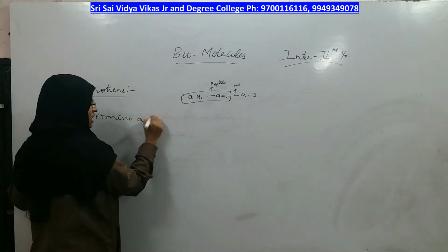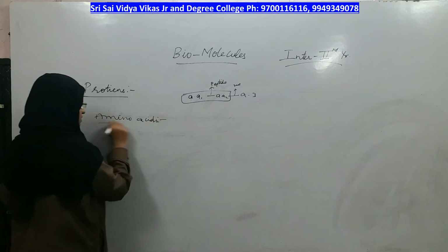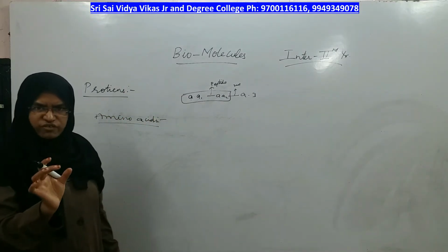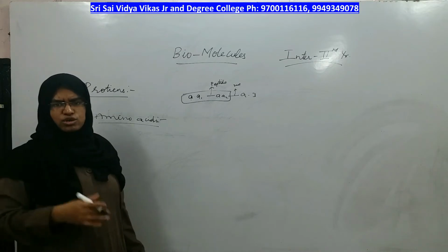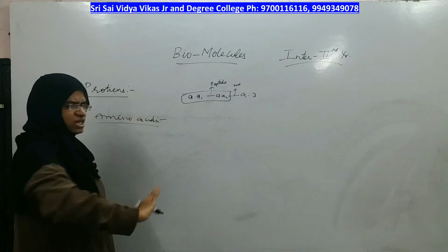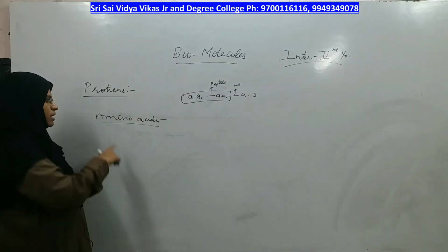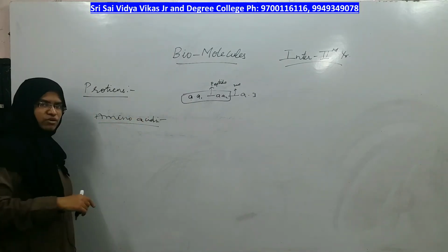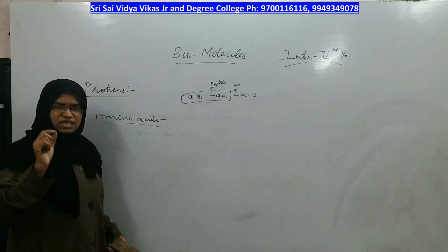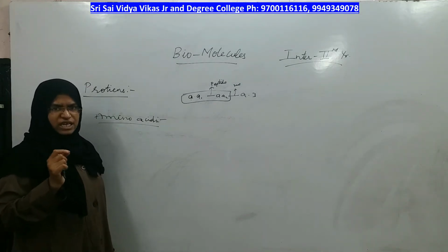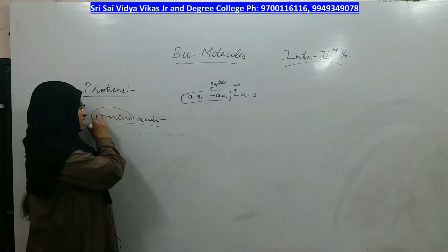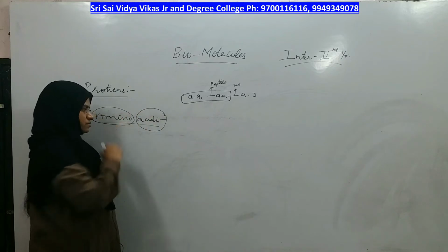What are amino acids? That we will study. For carbohydrates, we saw the introduction of carbohydrates and then moved on to glucose and fructose. In the same way here, we have seen the introduction of proteins and now we will move on to amino acids. How many types of amino acids are present? First, let us know what the nature of every amino acid is. To know its nature, you have to look at its name only.